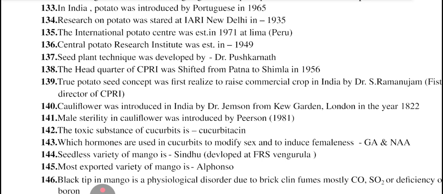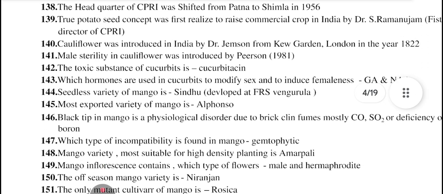Cauliflower was introduced in India by Dr. Jemson from Kew Garden, London in 1822. Male sterility in cauliflower was introduced by Pearson in 1981. The toxic substance of cucurbits is cucurbitacin. Hormones used in cucurbits to modify sex and to induce femaleness are GA and NAA.